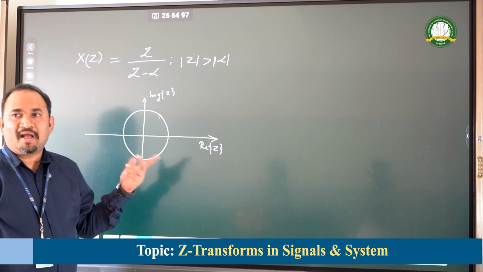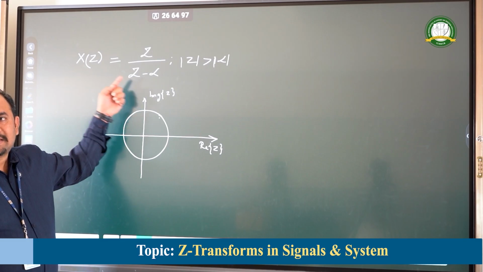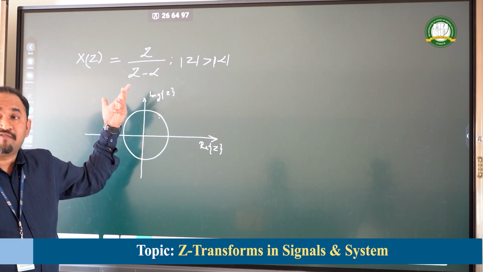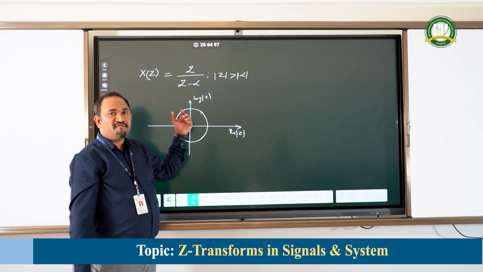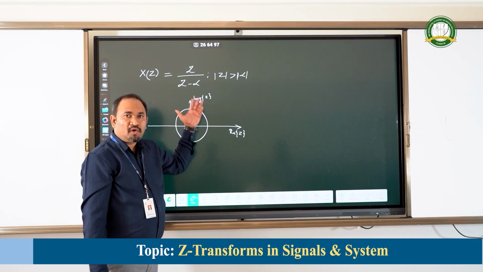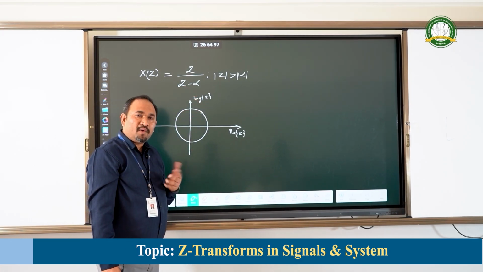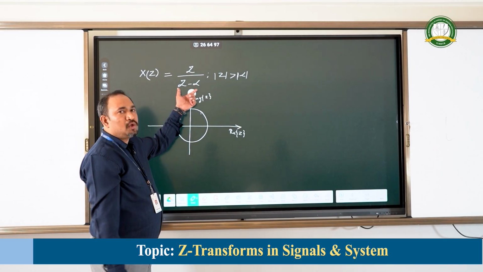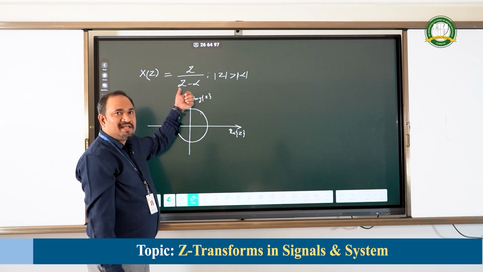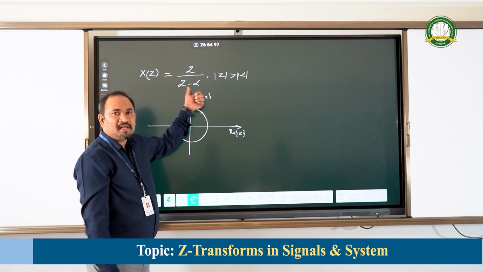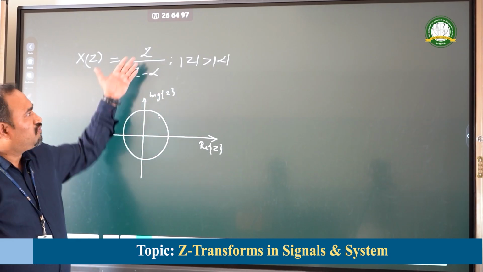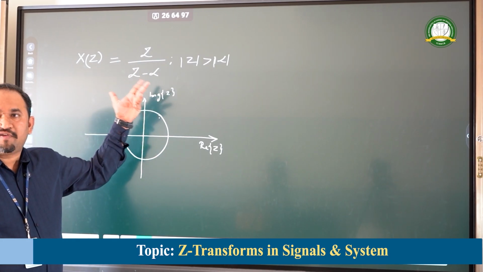Now, for what values of Z does X of Z become infinite? How do we get infinity? Anything divided by 0 obviously makes this expression equal to infinity. Now, how to make the denominator 0? Upon equating Z equal to alpha, alpha minus alpha becomes 0. Therefore anything by 0 is equal to infinity.